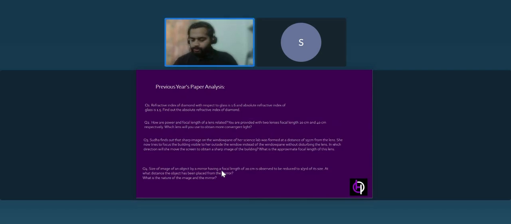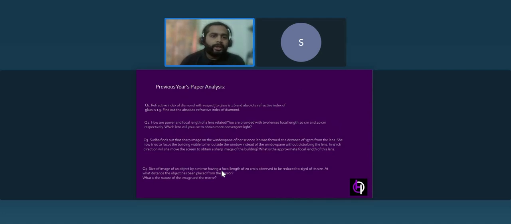Yes, now let's solve this. So in simple terms, what can we say about the refractive index? By getting the refractive index, we come to know how many times the light is traveling in that medium. For the absolute refractive index, we compare the speed of light in that medium with respect to light, isn't it?